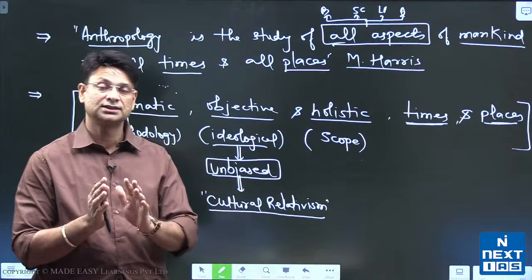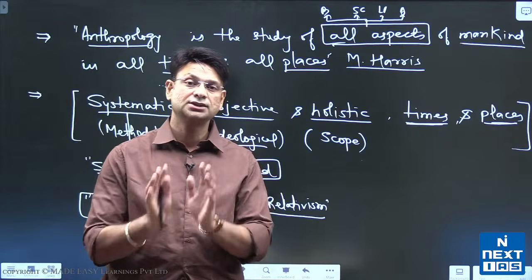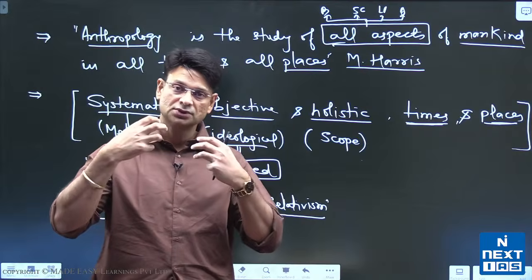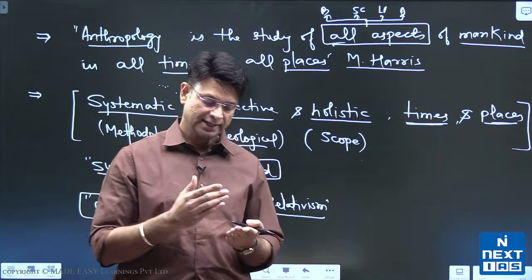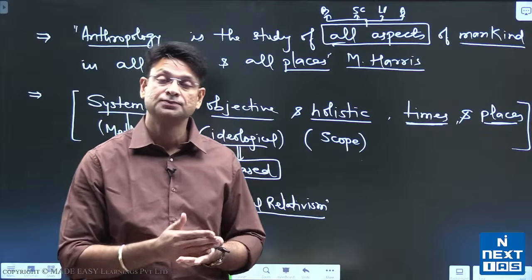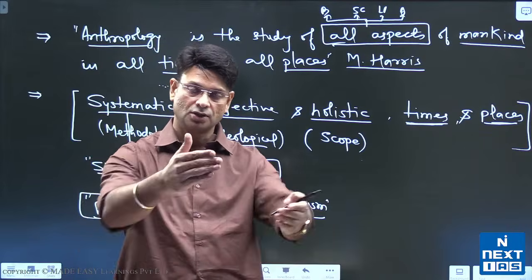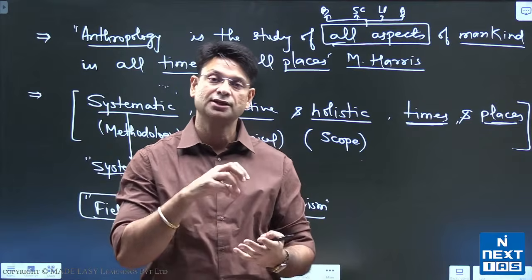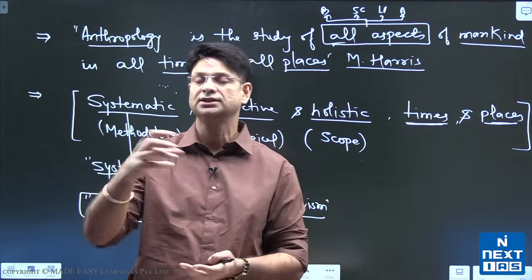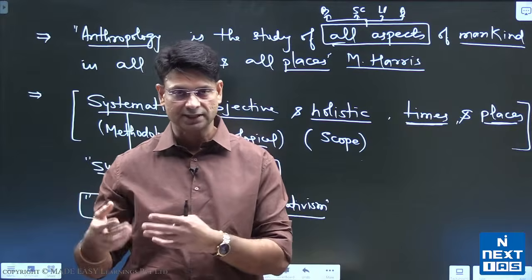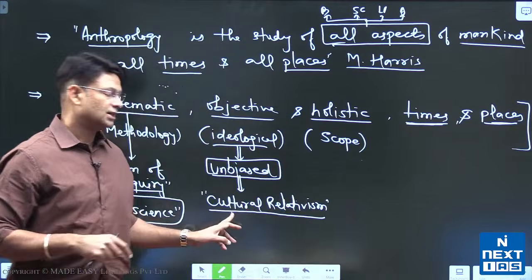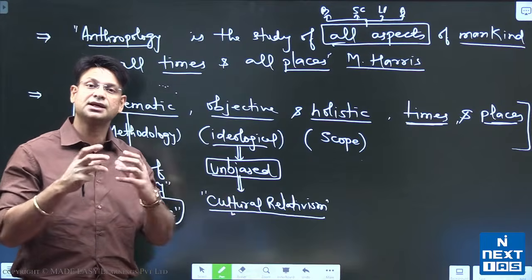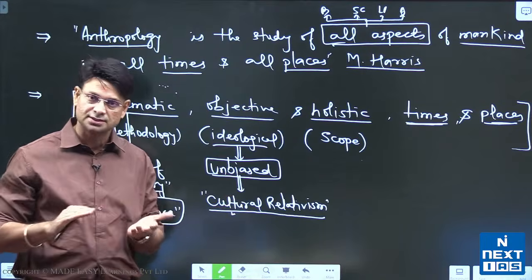Cultural relativism is a polar opposite of ethnocentrism. What is ethnocentrism? Judging others from the perspective of self. That means if you are a vegetarian, you judge other non-vegetarians from your vegetarian perspective. If you believe in a particular form of marriage, then you judge others from your marriage perspective. So that is what cultural relativism and ethnocentrism are. Ethnocentrism is judging others and relativism says don't judge.